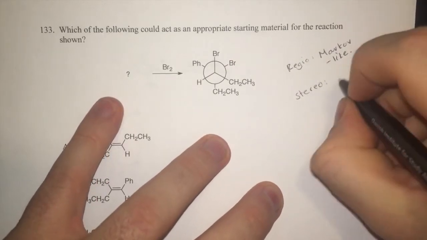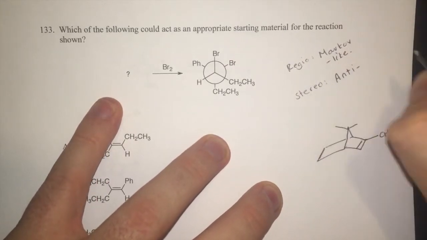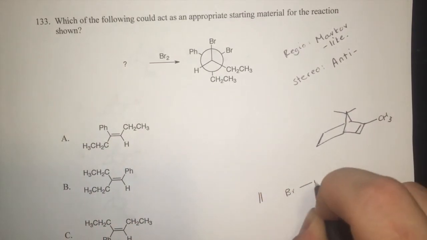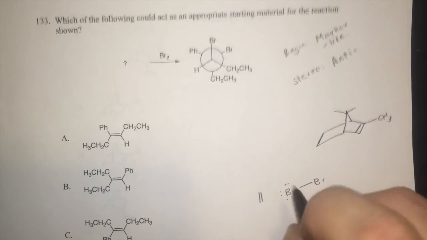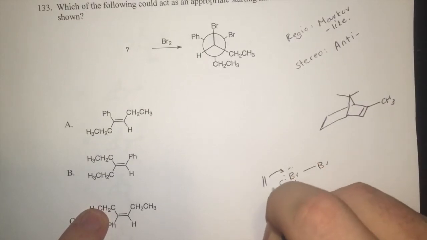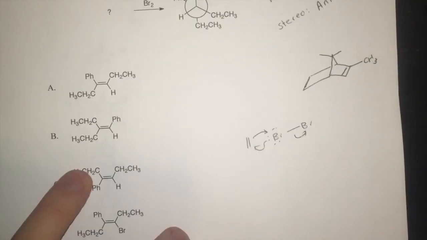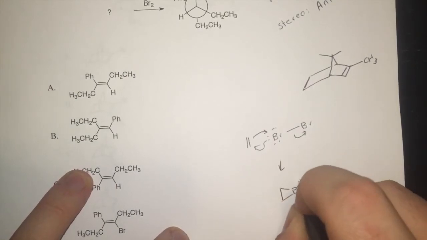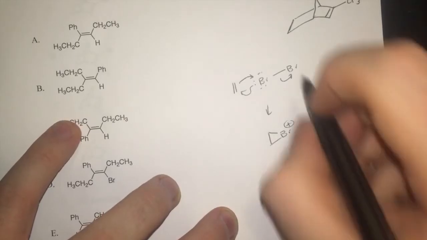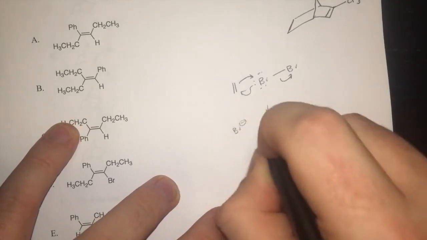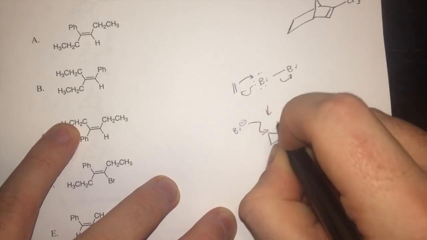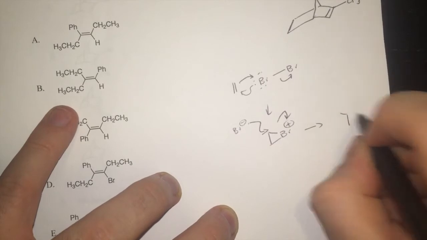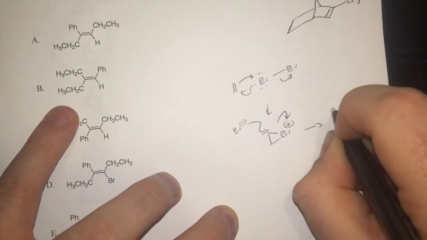And then for the stereochemistry, it is an anti-addition, right? And that's very simple. If you look at the mechanism, the first thing that happens is the alkene attacks the bromine, and the bromine attacks it right back while kicking off that second bromine, and you get what is known as the bromonium ion. And then this bromine that got kicked off comes around and does a backside attack on that ring, from the opposite side, which is why they will add anti to one another.